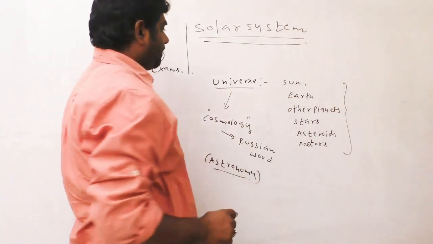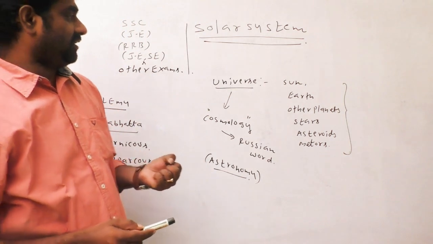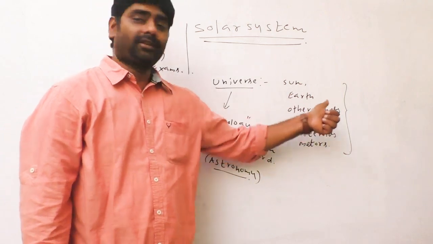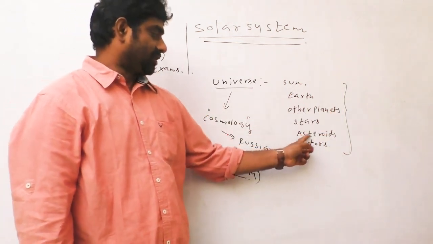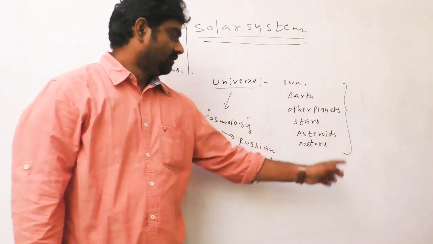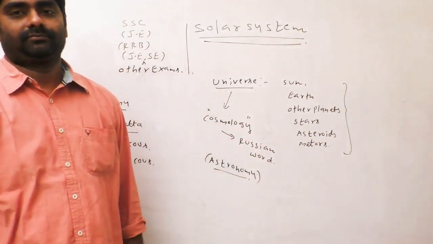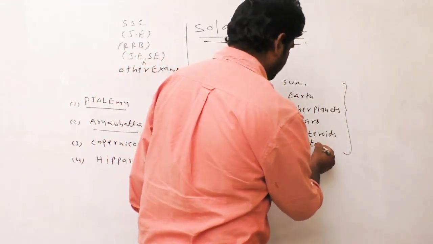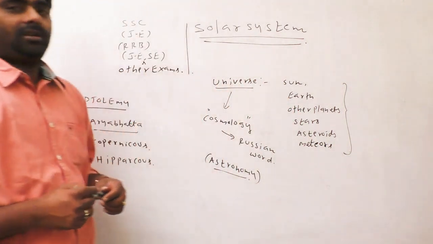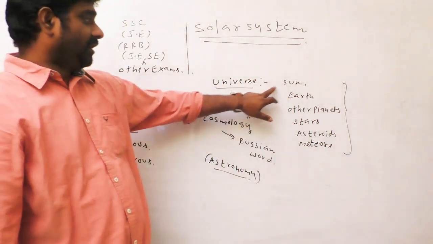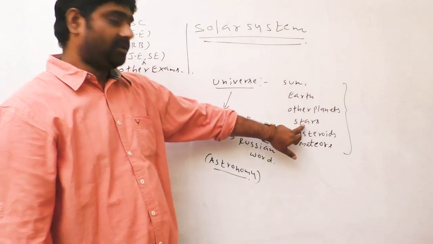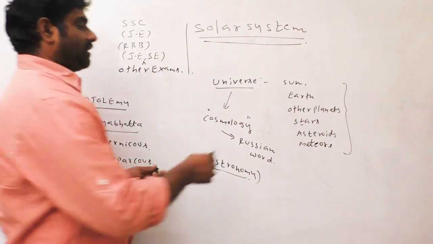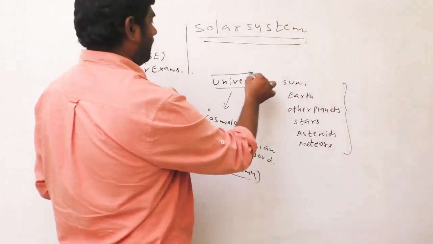So, what is meant by universe? A universe is a congregation of sun, earth, and other planets, stars, asteroids, and meteors. Altogether, the congregation of all these comes under universe.